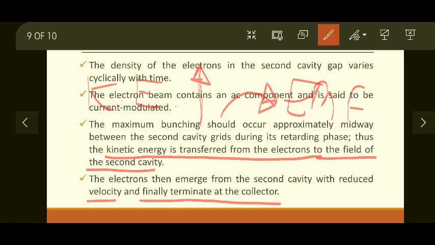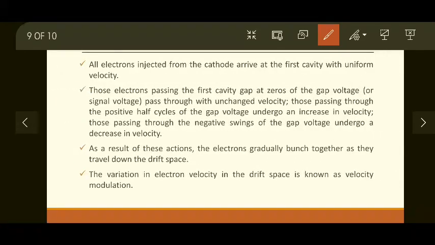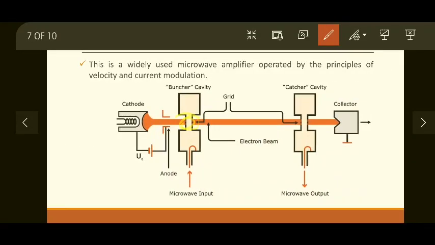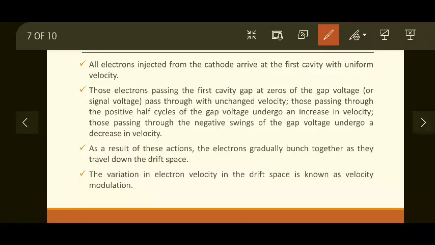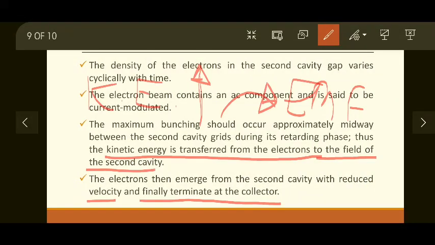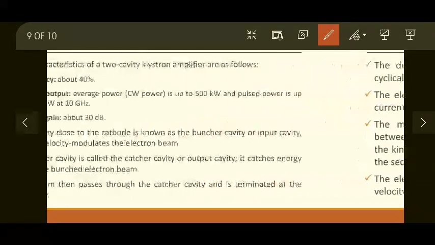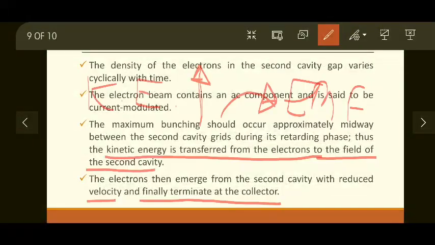So the grid captures the power. The grid across the second cavity captures the power because kinetic energy is converted into a voltage, and the electron beams are collected at the collector. So the carrier is removed from the actual modulated wave. That is what is meant by finally terminating at the collector.